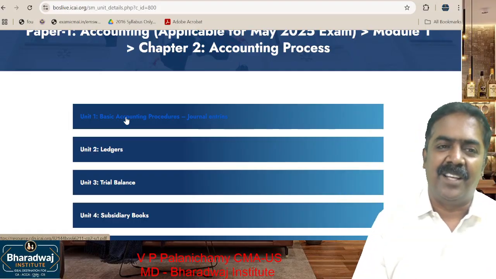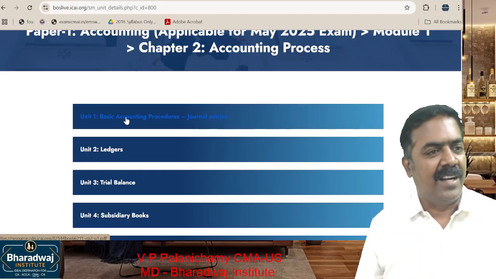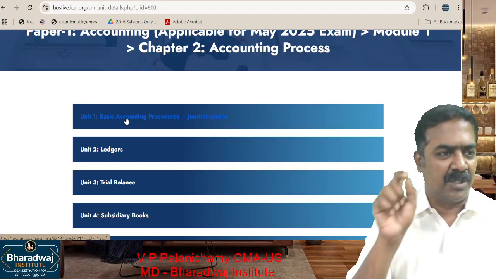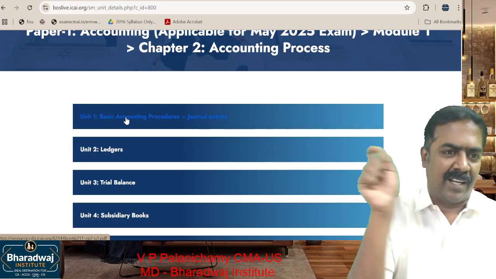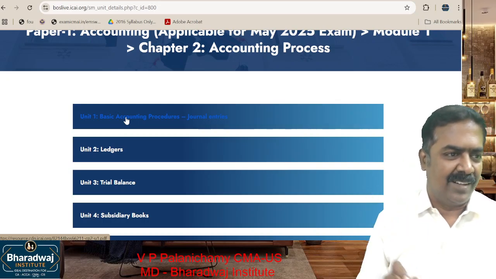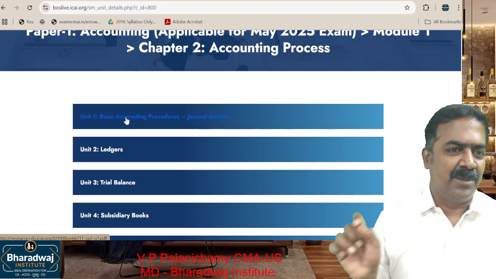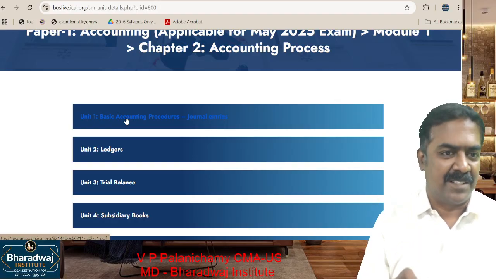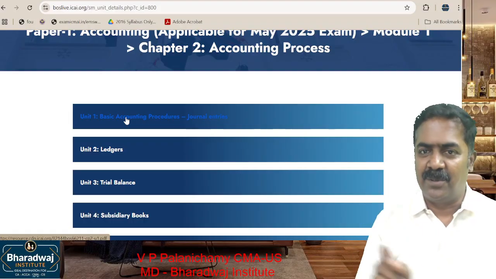What is the journal entry you have to pass? Credit sales. What is the entry for credit sales? Debtors account debit to sales. What is the entry for collection of money? Cash account debit to debtors. Cash account or bank account debit to debtors account. If there is a discount allowed, cash account debit, discount debit to which account? Debtors account. When you purchase goods on credit, what is the entry? Purchases debit to creditors. When you pay the money, what is the entry? Creditors account debit to cash.